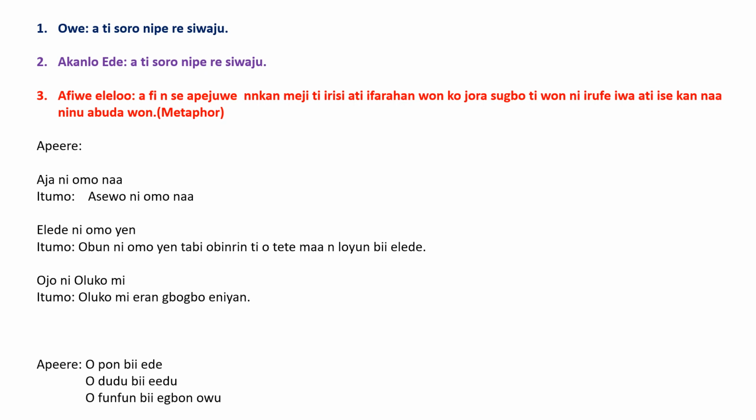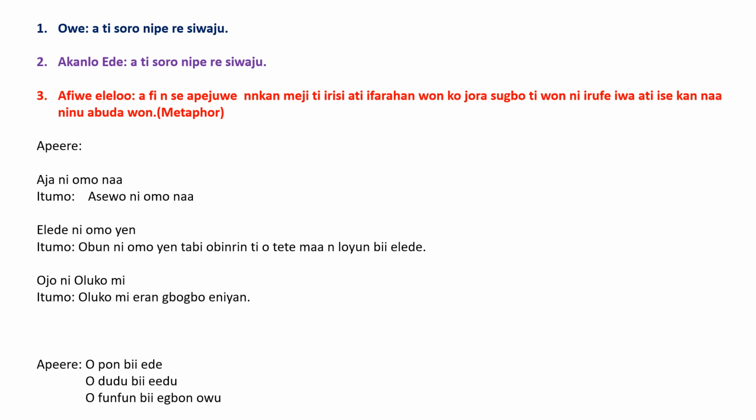So that's why it is said, nǹkan méjì tí ìrísí àti ìfarahàn wọn kò jọra. So the way they look, their features, don't have any similarity, but the kind of quality, the kind of traits, and how they behave look alike. An example, àpẹẹrẹ, ajá ni ọmọ náà.